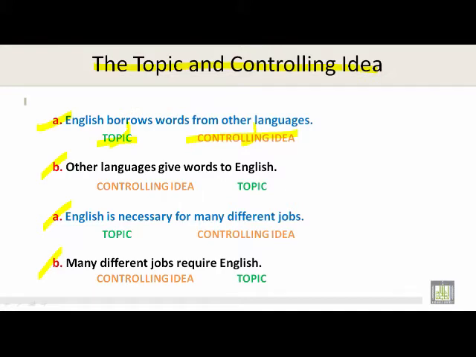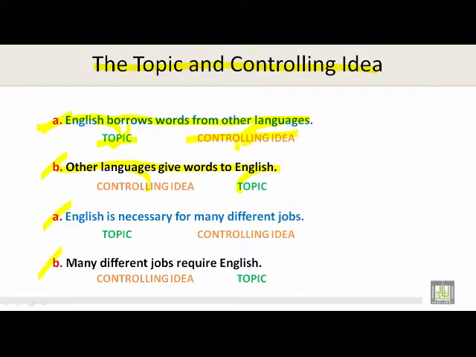So let's look at sentence A. English borrows words from other languages. Here we have the topic, and here we have the controlling idea. Let's look at B. Other languages give words to English. Here we have the controlling idea, and here we have the topic.